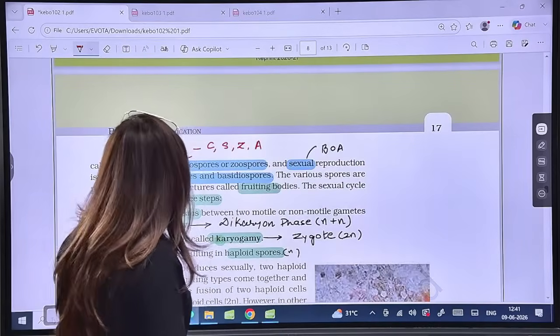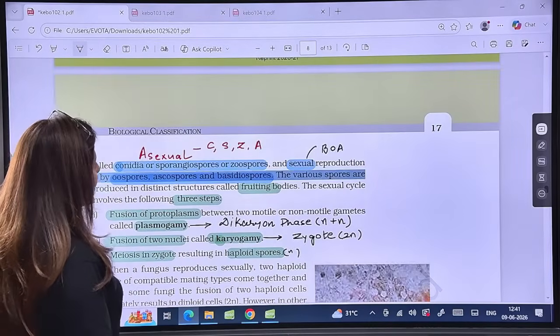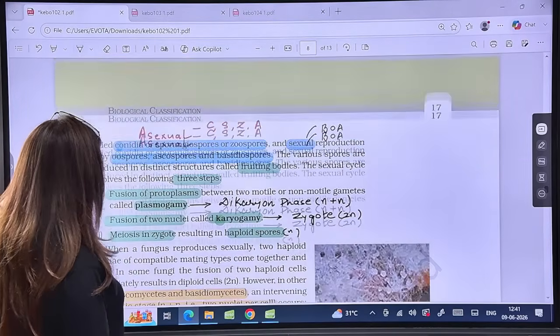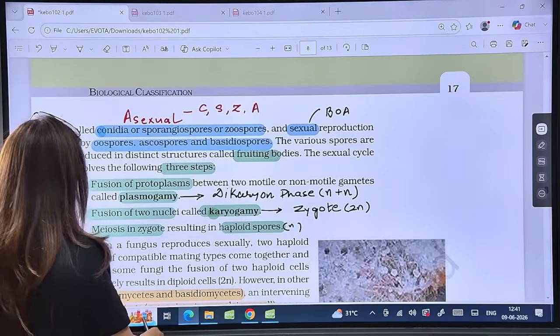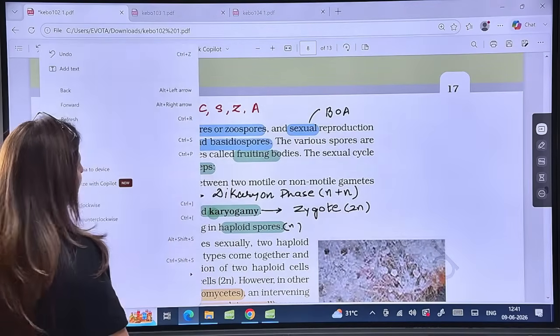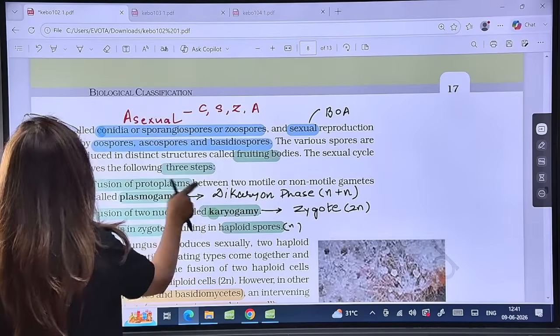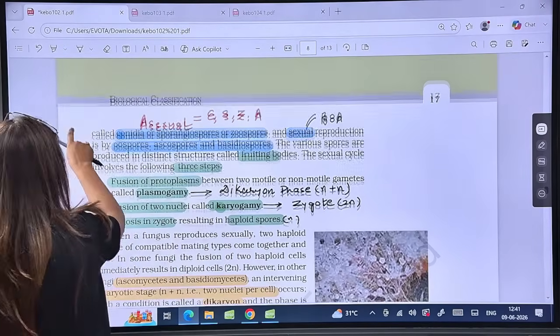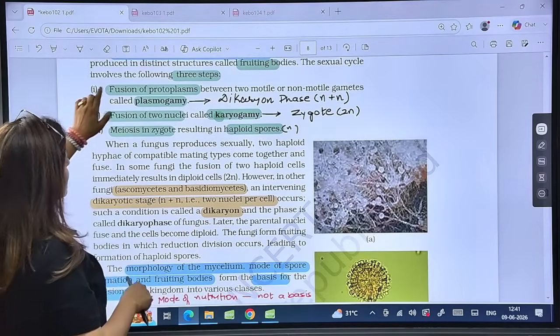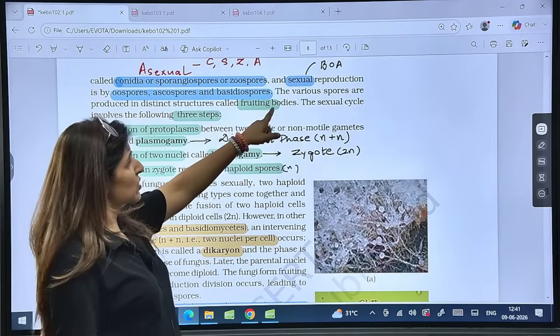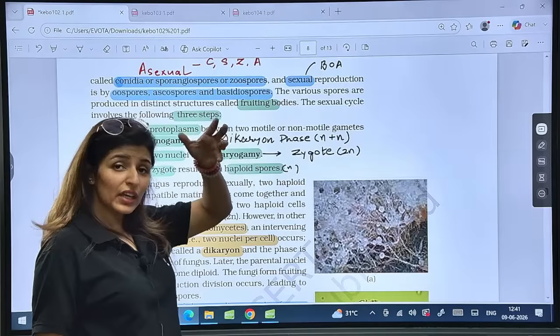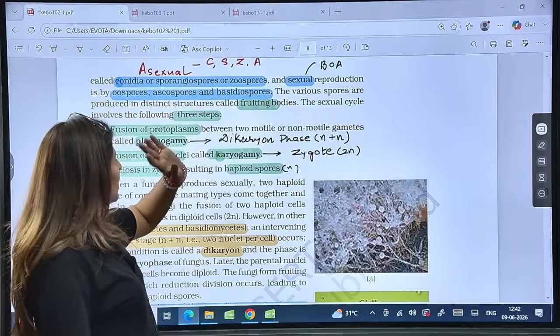Let's do that. Now, these are the sexual spores that I've told you already: oospores, ascospores, and basidiospores. Now the various spores are formed in distinct structures called the fruiting bodies. So the body in which spores are formed is called the fruiting body.